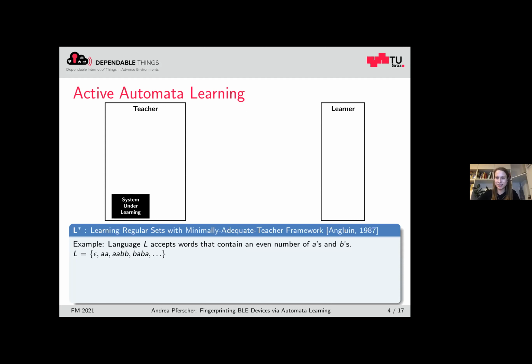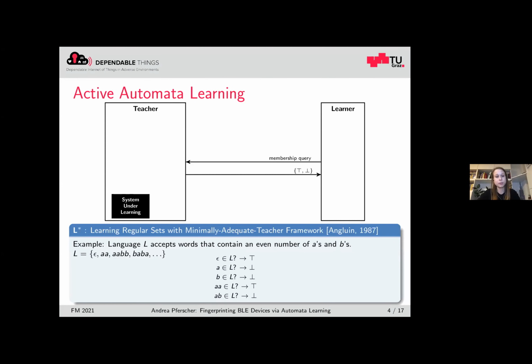So let's consider this example here, which was from the paper, where we want to learn a regular language that consists of strings with an even number of A's and B's. For this, we consider the minimal adequate teacher framework, which consists of 2 members, the learner and the teacher. The teacher has access to the system under learning, and the learner wants to create a DFA by asking the teacher questions. The first type of questions are membership queries, where the learner asks whether a word is part of the language, and the teacher answers either with yes or no.